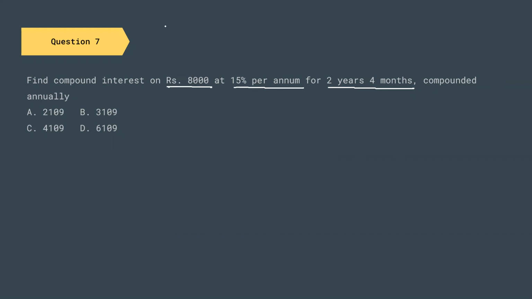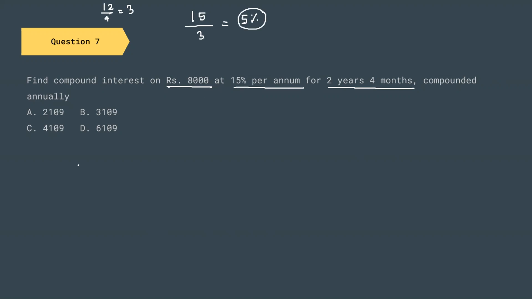So let us find out what will be the compound rate for every 4 months. So 15 for a year, and if we divide 12 months by 4, then we get 3. So the third part of this percentage will be 5%. So for every 4 months, the amount is compounded by 5%.